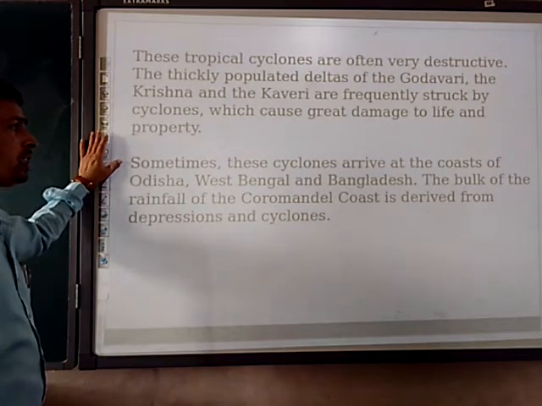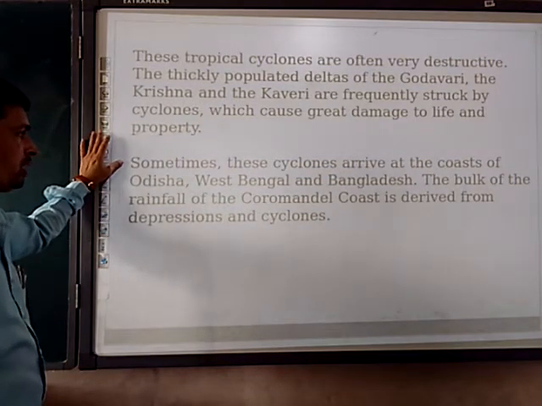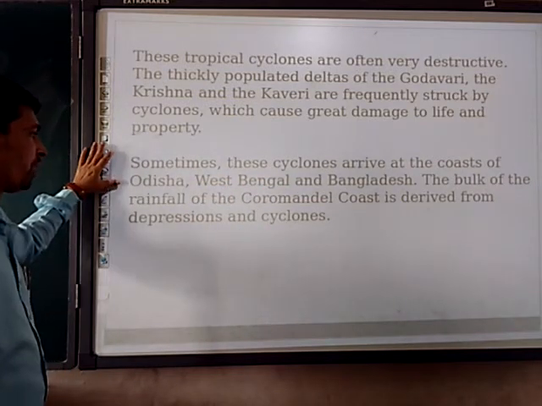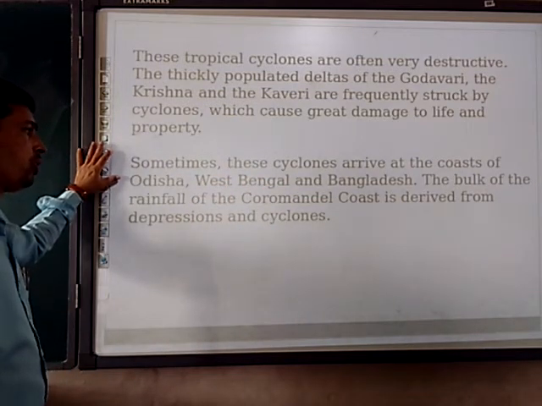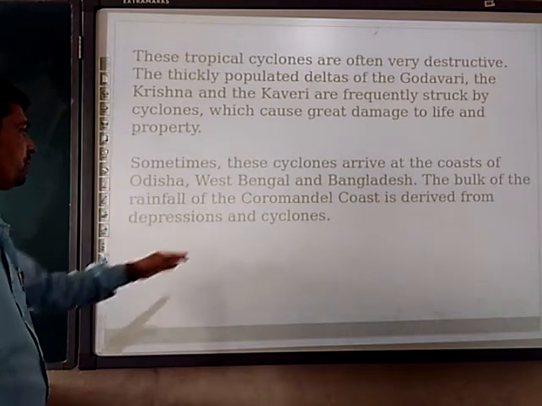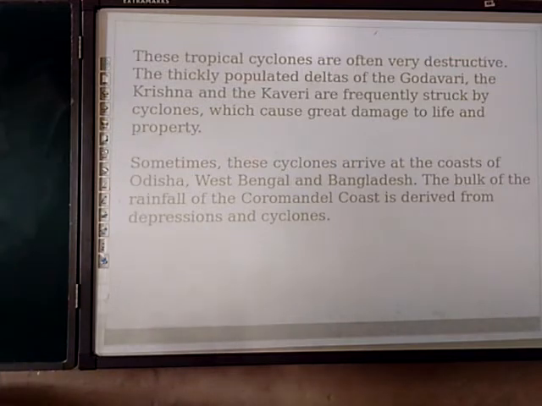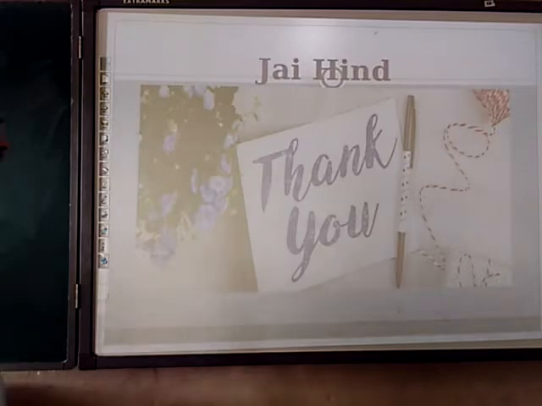Sometimes these cyclones arrive at the coasts of Odisha, West Bengal, and Bangladesh, and the bulk of the rainfall of the Coromandel coast comes from depressions and cyclones. So here we are seeing how cyclones damage our lives and property.